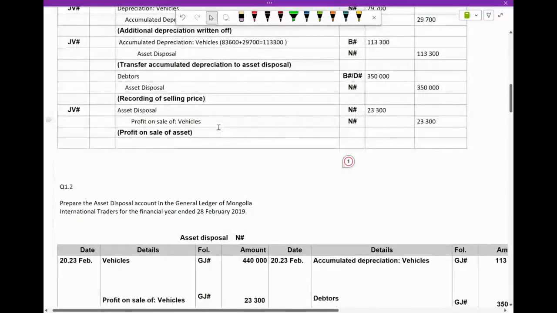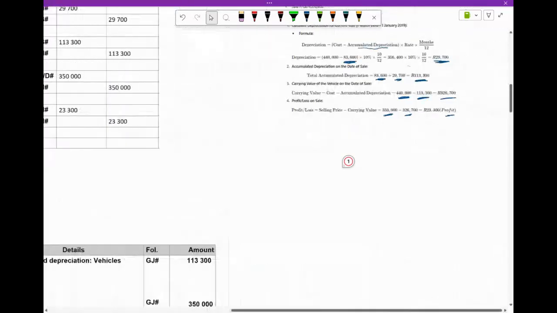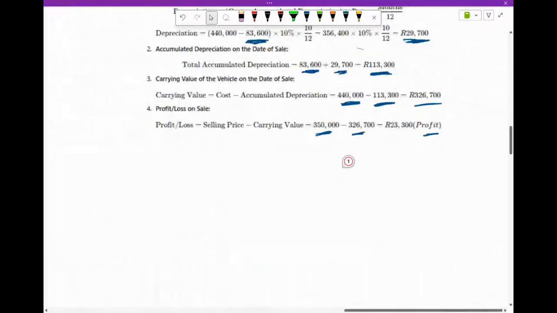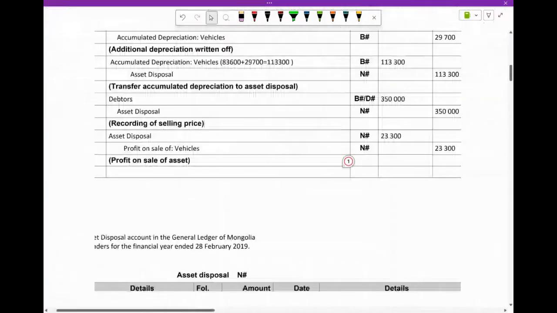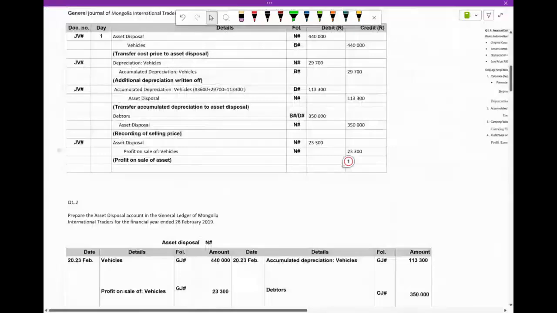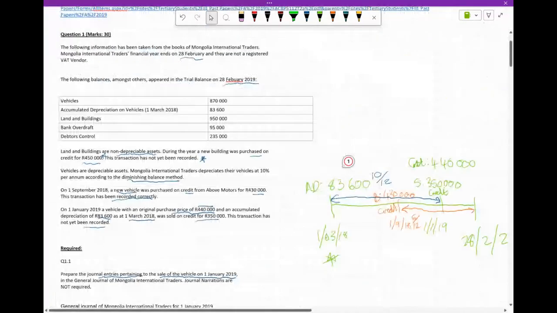Then the last step, we need to record that we made a profit or a loss on the disposal of the vehicle. And as we established earlier, we actually made a profit of 23,000. So that was 30 marks.